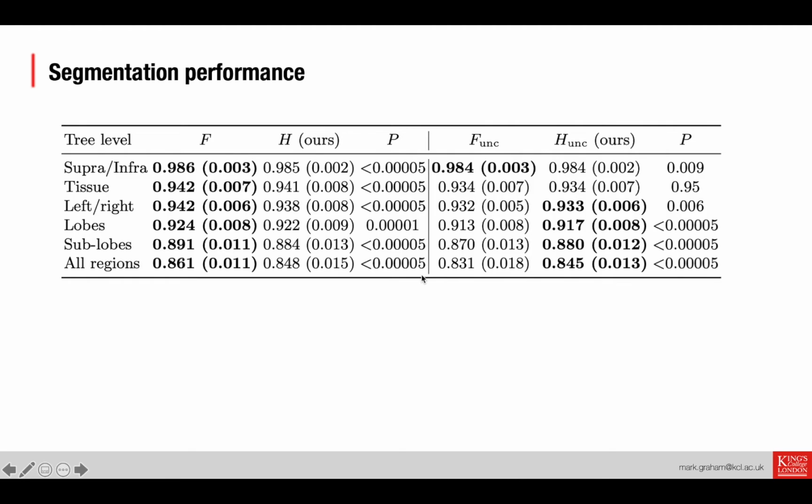The story changes slightly if we start incorporating uncertainty into our models. Here, at the most granular levels, the hierarchical method starts to slightly outperform the flat method, but again, the differences are small. We think the reason here is that empirically we've noticed the hierarchical method with uncertainty is much easier to optimize than the flat uncertainty method. To get the flat method to train successfully, you need to carefully tune parameters, so for example, use gradient clipping and things like that. And the hierarchical method seems much more forgiving about the kind of training parameters. And so we think it's converging better, though that needs exploring a bit further.